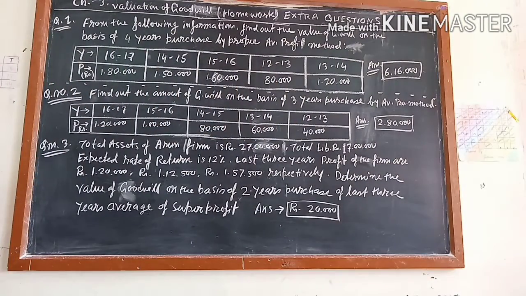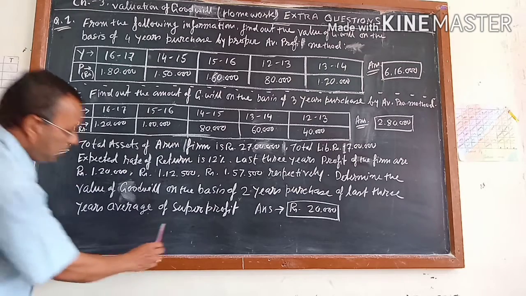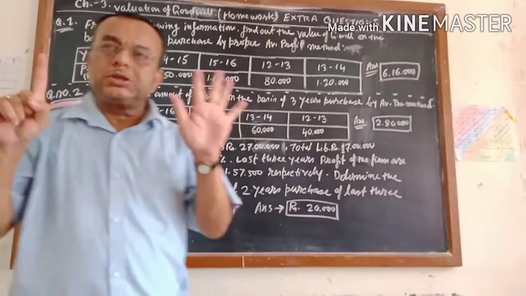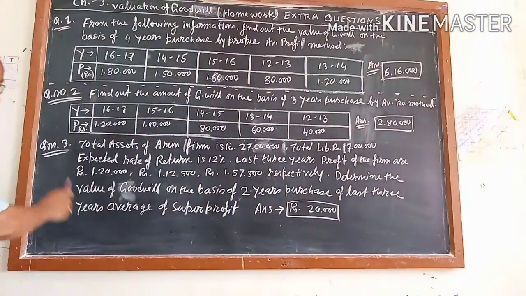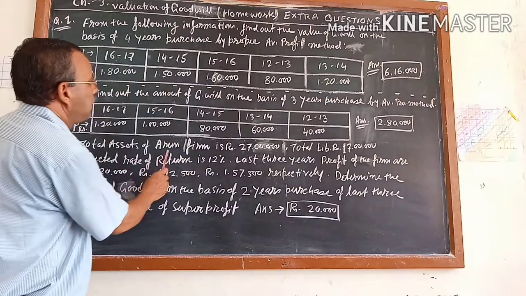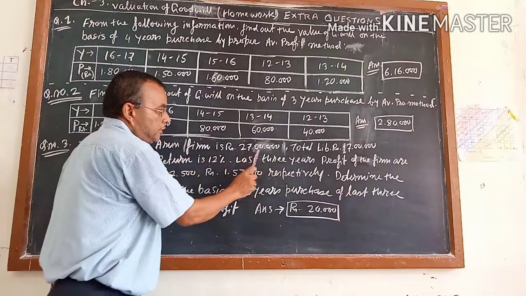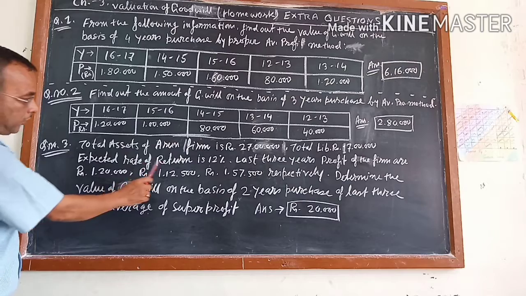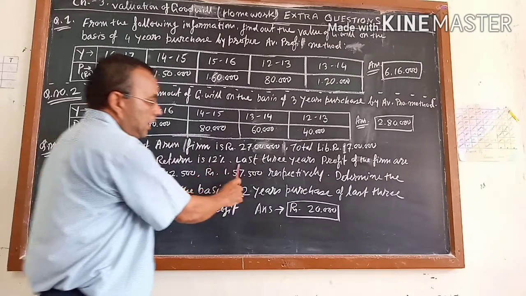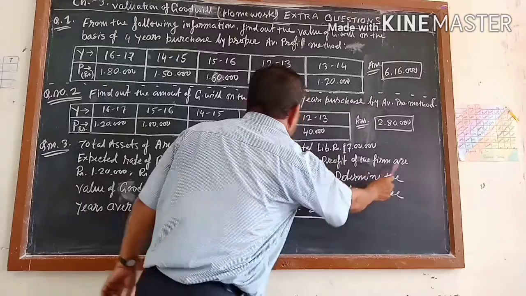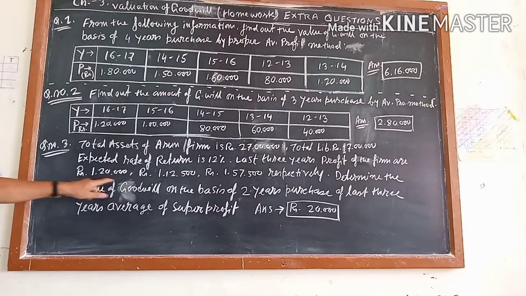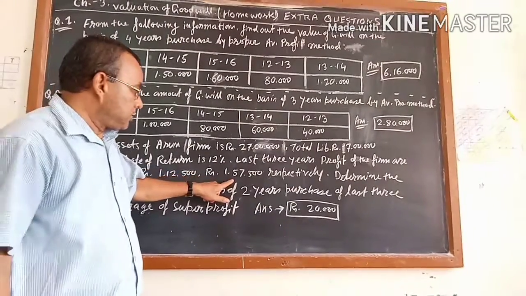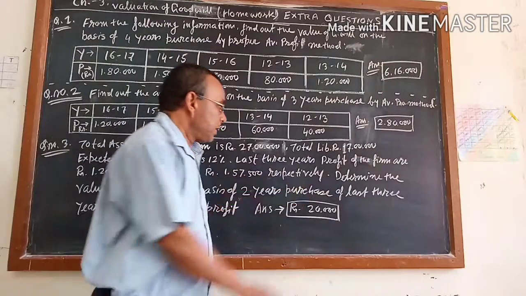Question number 3. In the third question you have to apply the super profit method. How many steps are there in the super profit method? 6 steps, keep in mind. What is given here? Total assets of the firm is rupees 27 lakhs, total liability 17 lakhs, expected rate of return 12%. The last 3 years' profits of the firm are rupees 1,20,000, rupees 1,12,500, rupees 1,57,500 respectively.